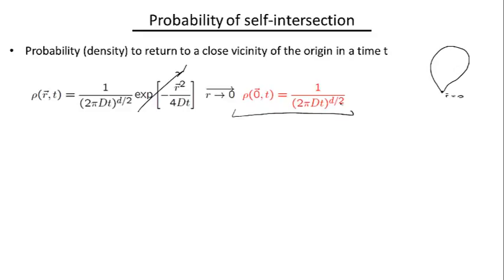So again, what this implies is that if we take a random walking particle, put it by hand in the origin, and let it random walk, then this gives us the probability, the probability density more precisely, of it to return to the vicinity of this point in the time t.